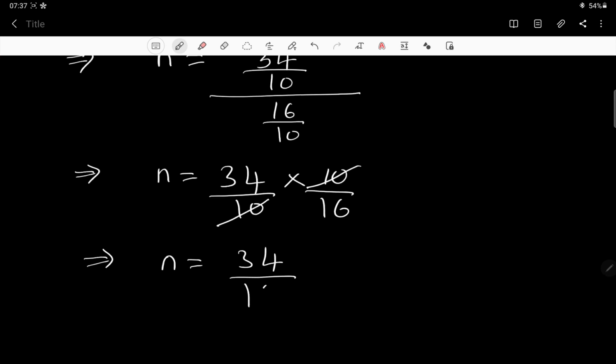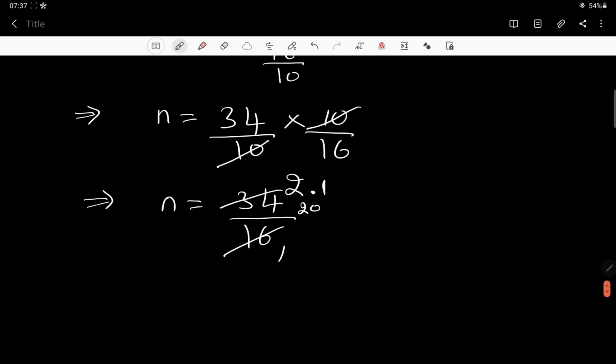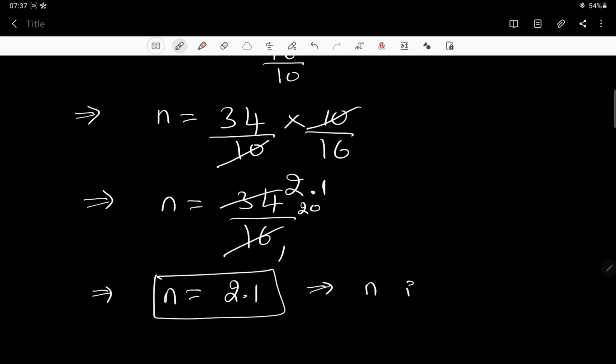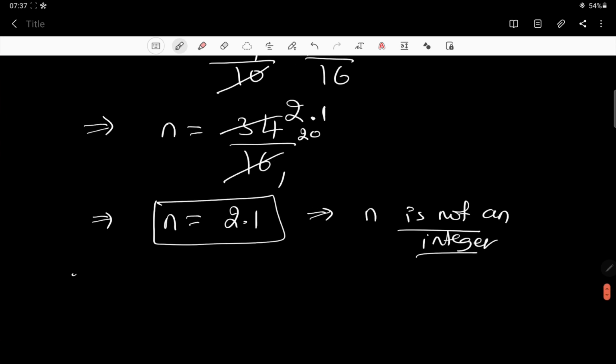34 by 16: 16 ones are 16, 16 twos are 32, and the remainder carries over. Now I think it's over. N is equal to 2.1, and N is not an integer. N is not an integer. Therefore, since N must be an integer, we cannot transfer